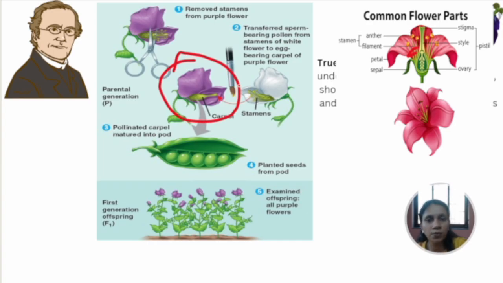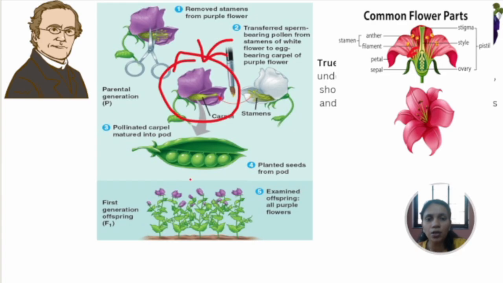This was to prevent any cross-pollination, as the removal of stamens was to prevent self-pollination. After successful pollination, the plant matured and formed mature pods. The seeds from the pods were put in the soil and grown.